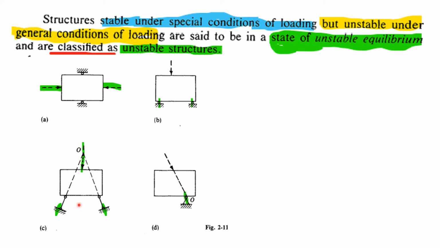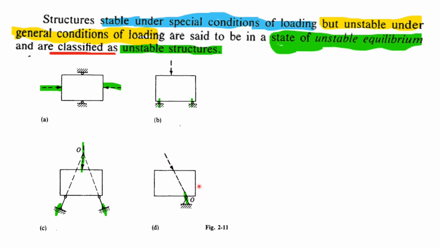In figures c and d, the applied load is through the concurrent point O. Therefore, equilibrium can also be established.